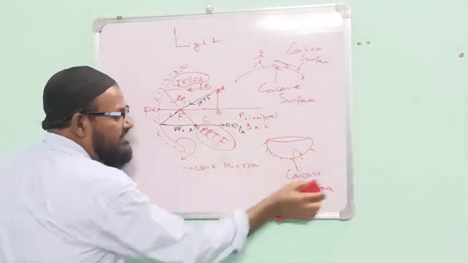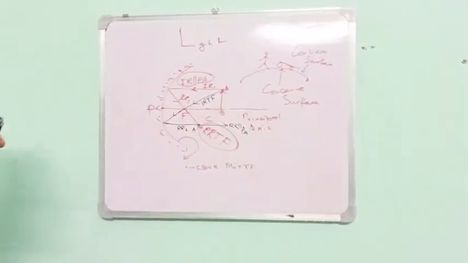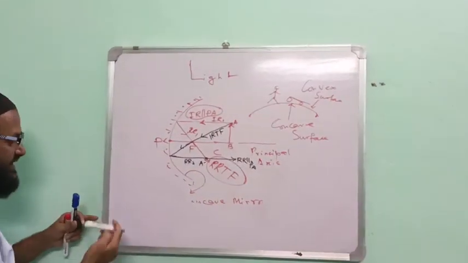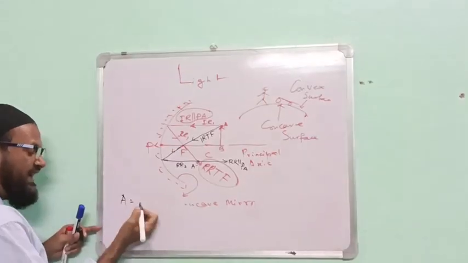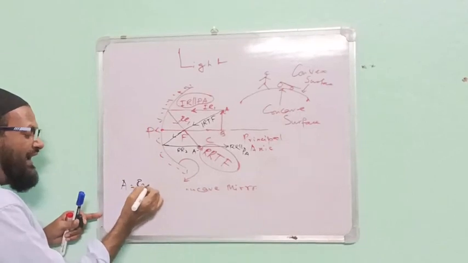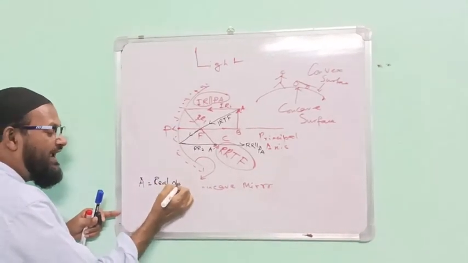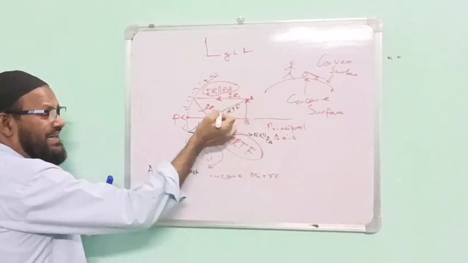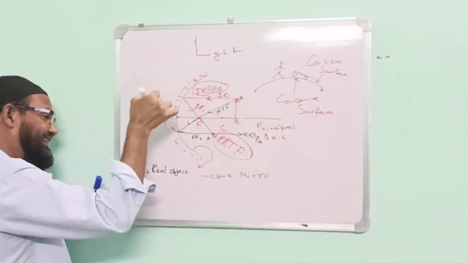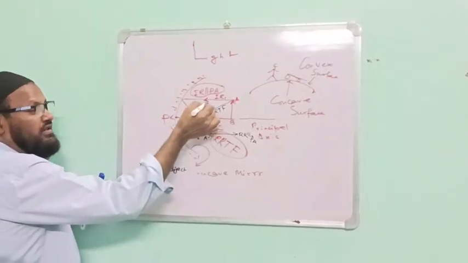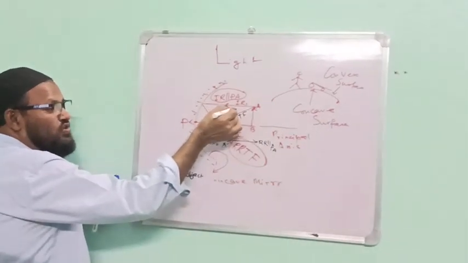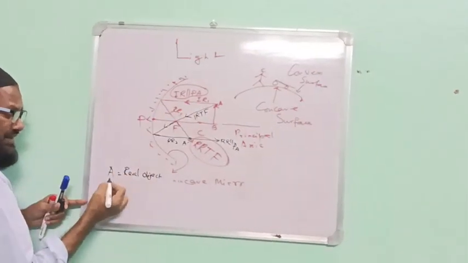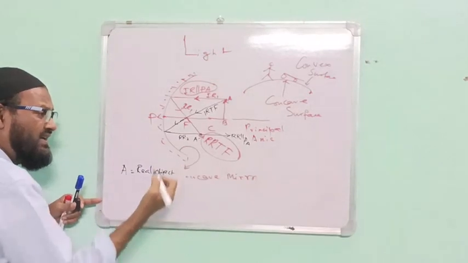Therefore, here, what is this? A dash is the first thing, sir. And A, what is A? Sir, a real object. Why a real object? From this object, light is coming directly with a continuous line. These are shown in the figure with continuous lines. Therefore, A is the real object.